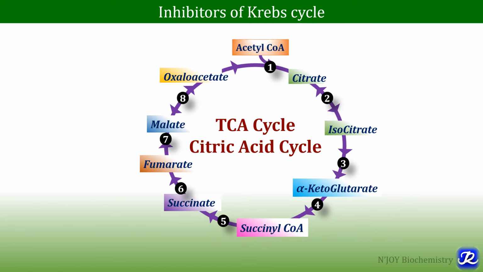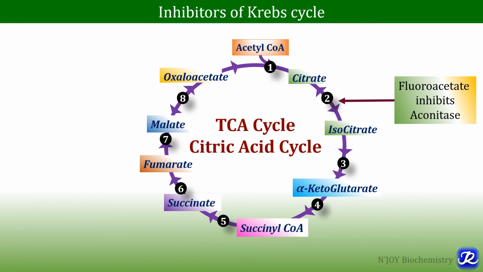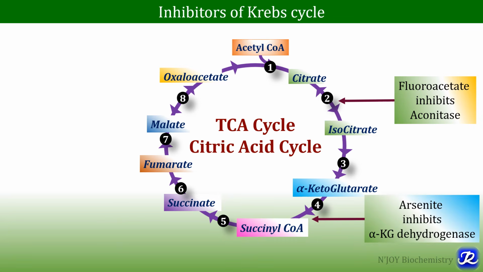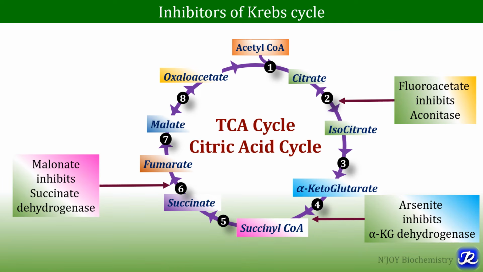There are 3 inhibitors of Krebs cycle. The first one is fluoroacetate. It inhibits the enzyme aconitase, which is responsible for formation of isocitrate from citrate. Second is arsenite, which inhibits the enzyme alpha-ketoglutarate dehydrogenase, which catalyzes the formation of succinyl-CoA from alpha-ketoglutarate. And third is malonate, which inhibits succinate dehydrogenase, which leads to formation of fumarate from succinate. So fluoroacetate, arsenite and malonate, these are the inhibitors of Krebs cycle.